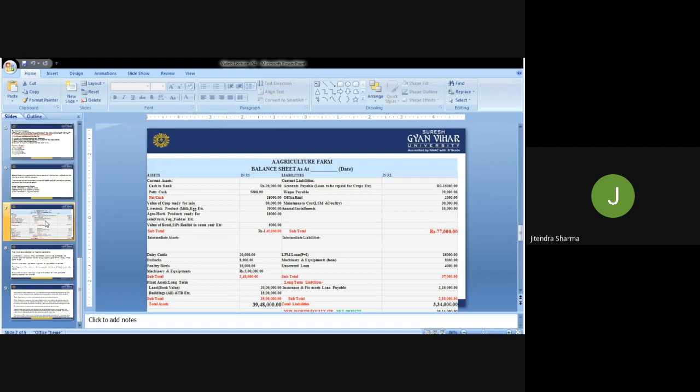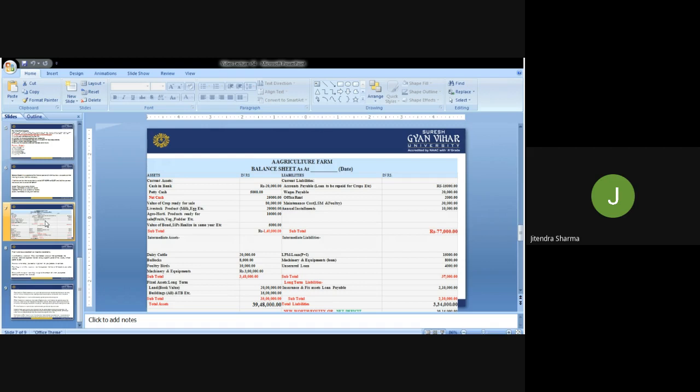So that long term, it means land, book value, buildings, all these are the long term assets. For example, 20 lakh rupees and 15 lakh rupees, that buildings cost is there. So now it's 35 lakh rupees, that kind of asset the farmer is owning, the farmer we are discussing over here.